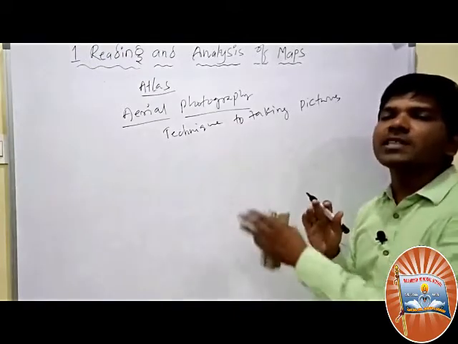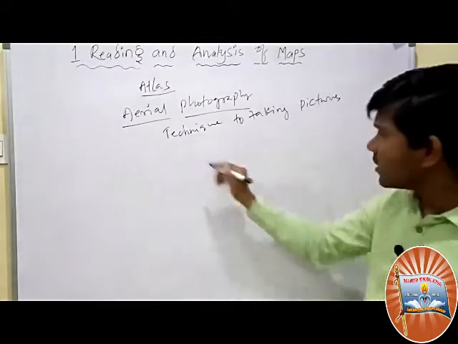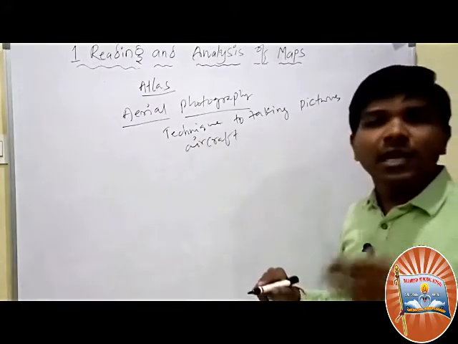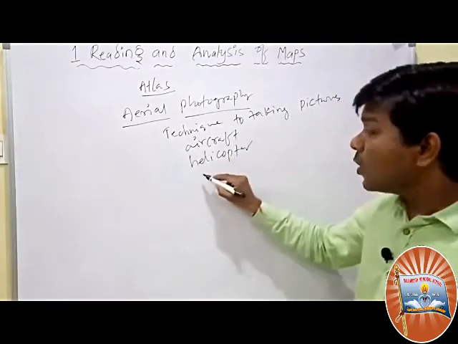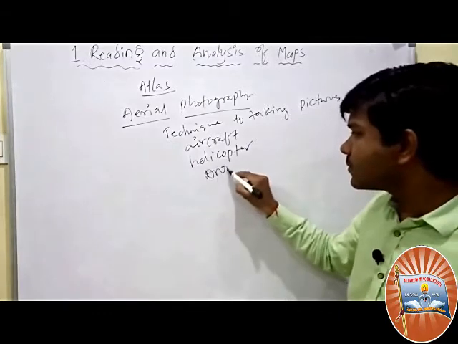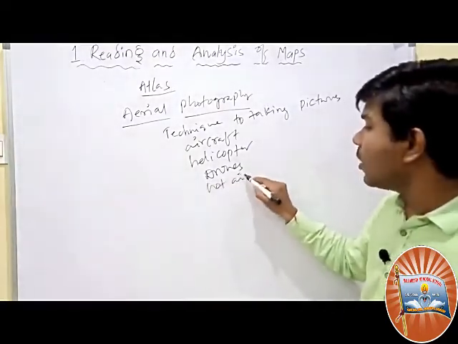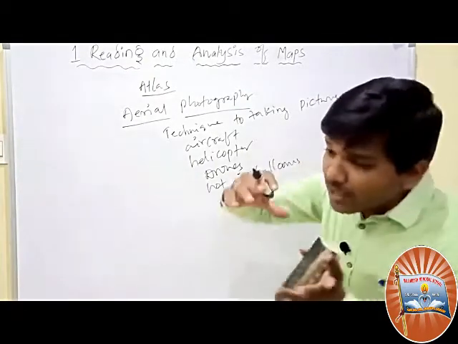Aerial photography is a technique to take pictures with what? With aircraft, with helicopters, with drones, with hot air balloons, flights also. They'll take pictures.